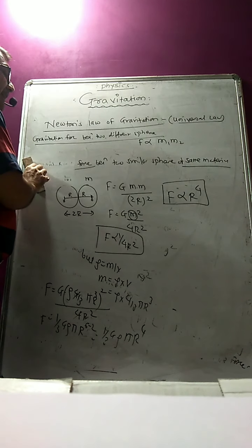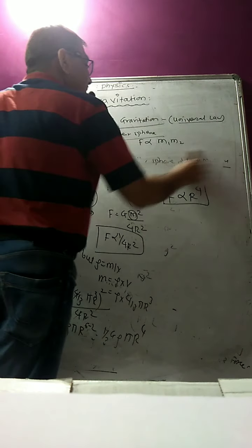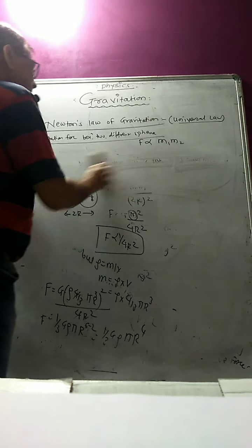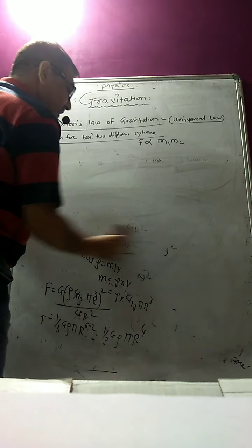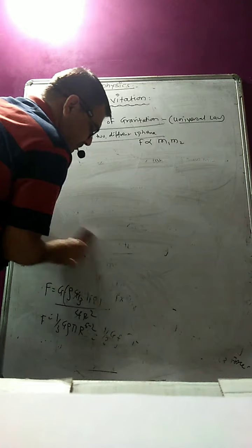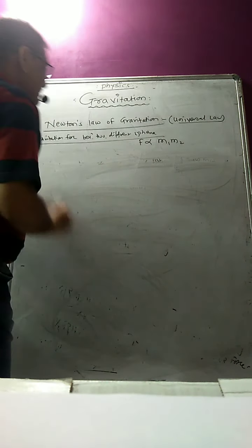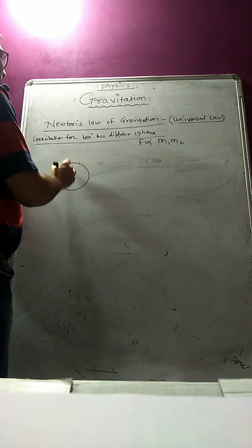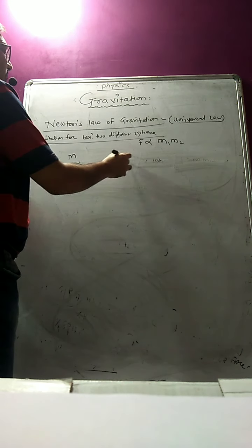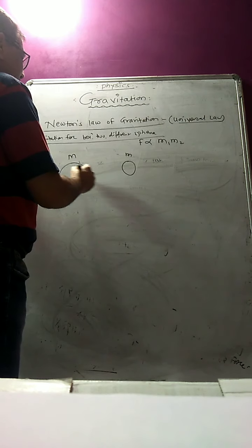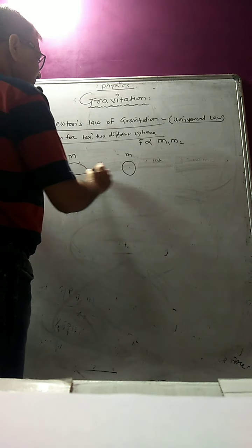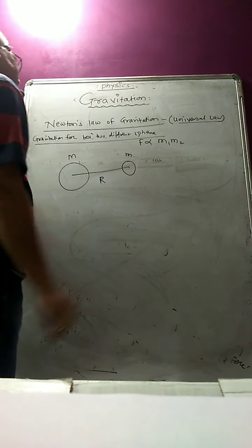Suppose the two masses are not the same: this is the earth having mass M, and this is another body having mass m, and their centers are separated by some distance r.